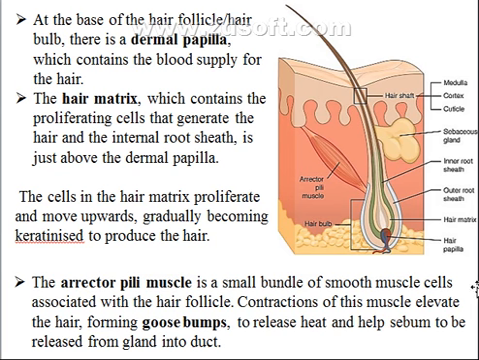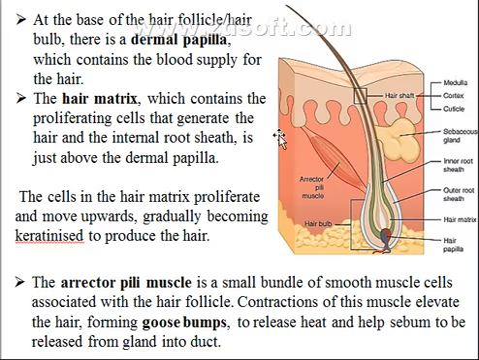At the base of the hair follicle, or hair bulb, there is a dermal papilla, which contains the blood supply for the hair. Also, there is a hair matrix, which contains the proliferating cells that generate the hair, and the internal root sheath is just above the dermal papilla. The cells in the hair matrix proliferate and move upwards gradually, becoming keratinized to produce the hair.